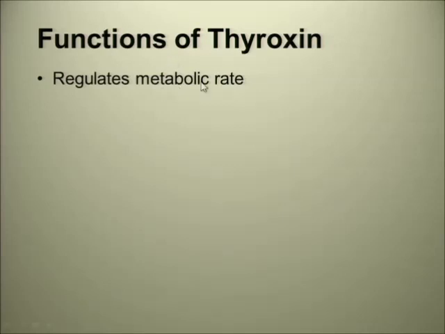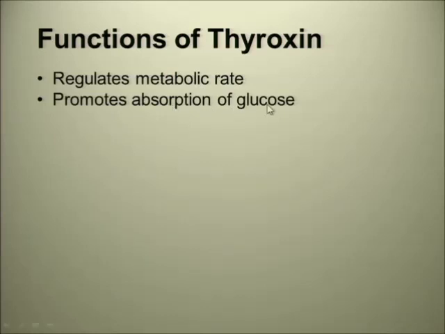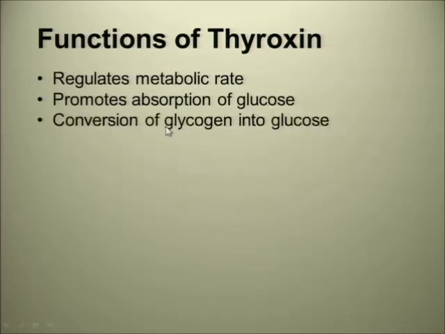It regulates metabolic rate and promotes the absorption of glucose. It converts glycogen into glucose. So when your metabolic rate is increased, you need this glycogen to become glucose for fuel, for burning, and then get ATP.